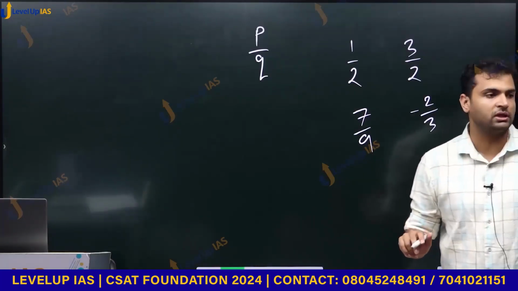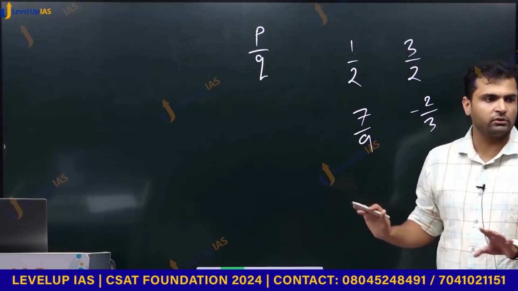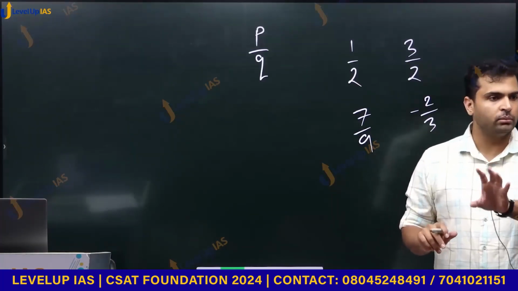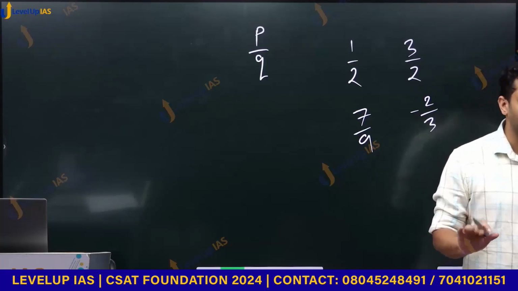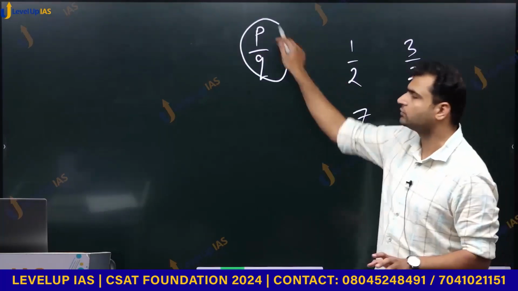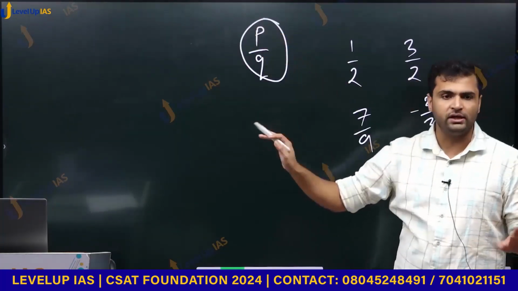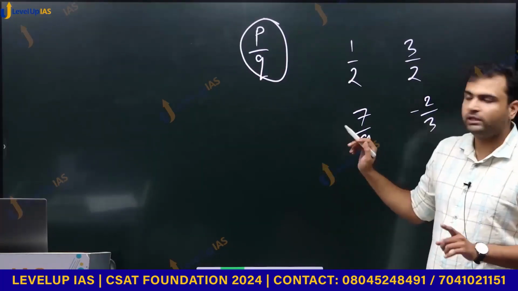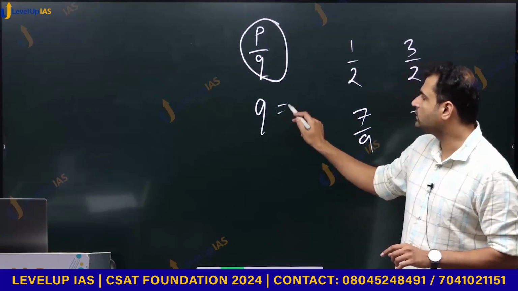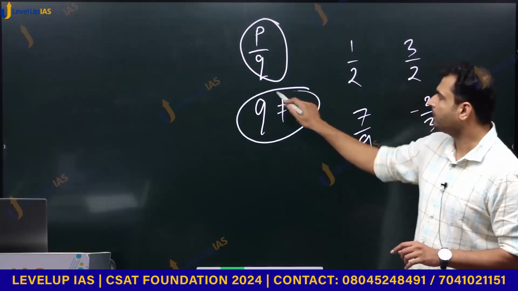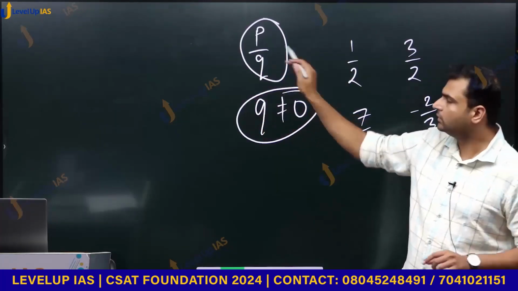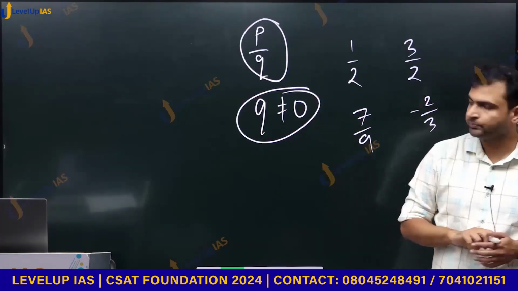Again, these terminologies are important. You need to remember the terminologies and what they mean. If the question says p is a rational number, you need to know what we mean by rational number. The rational number is something of this form, where p and q are any integers. They could be positive integers or negative integers. Only rule is q is not 0. Denominator cannot be 0. That is the rule for rational numbers.